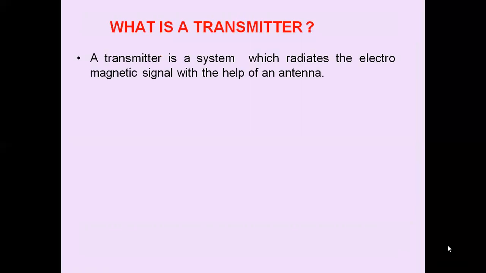So what is a transmitter? We are interested in this particular topic. We are interested in studying the basic concepts of the transmitter. A transmitter is a system which radiates the electromagnetic signal with the help of an antenna.